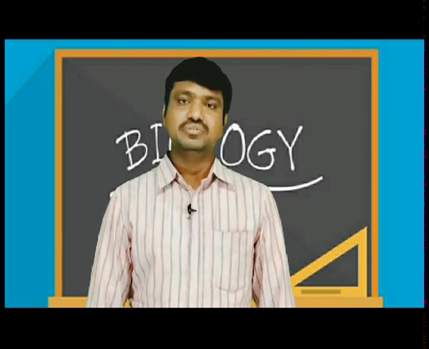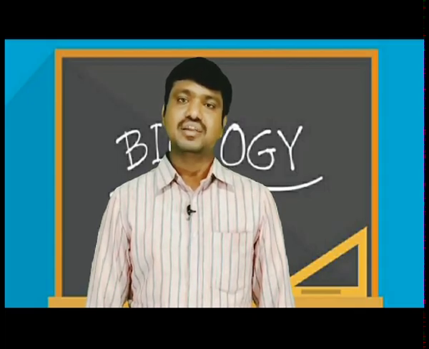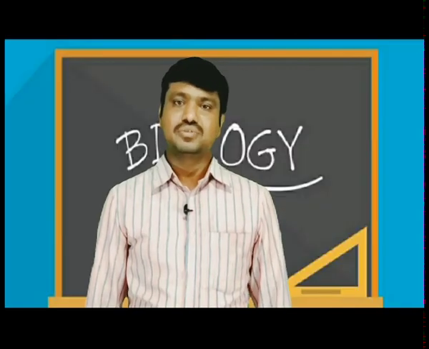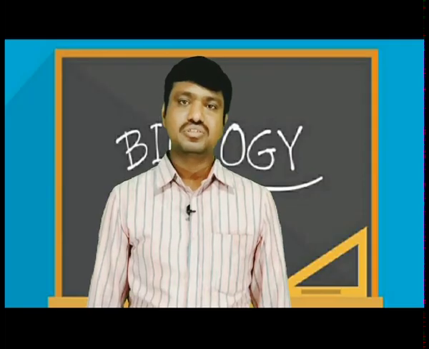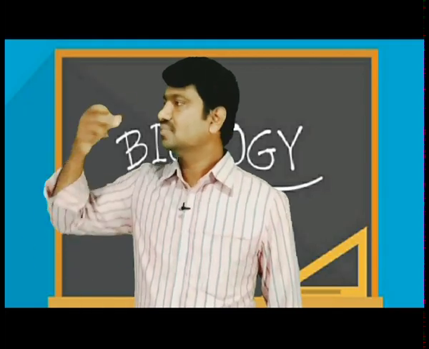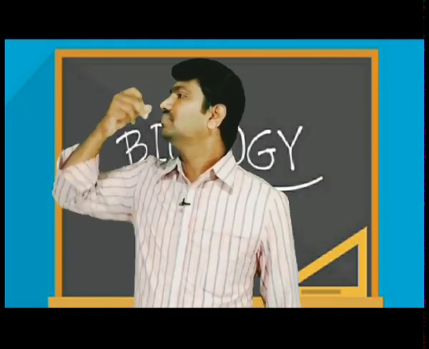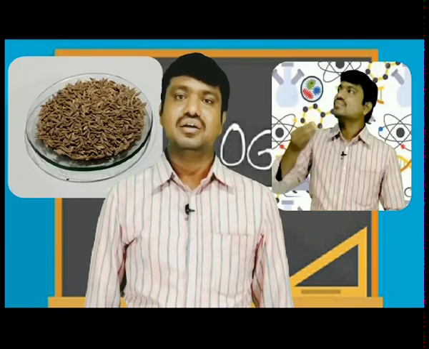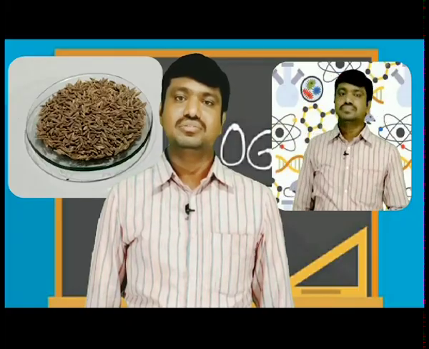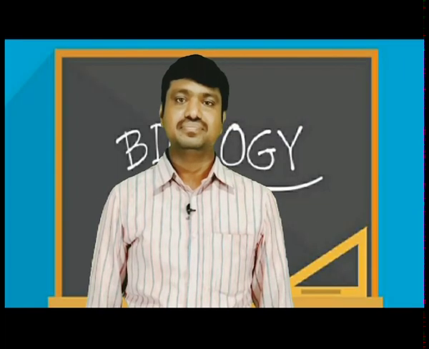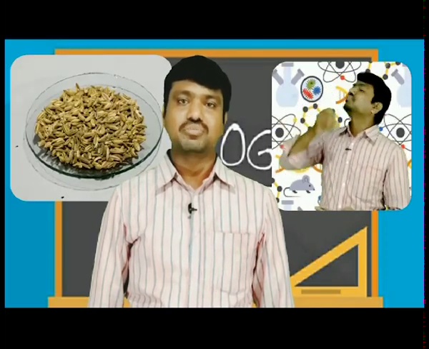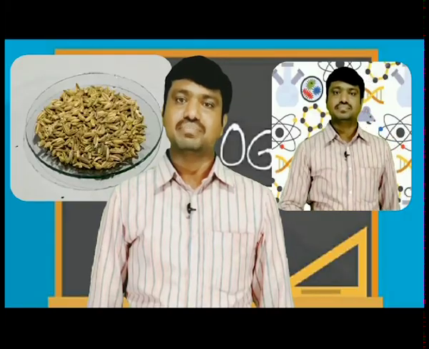For doing this activity 2, the materials required are jeera seeds, saunf seeds, apple and potato. Students, first close your nose with your fingers like this. Then take some jeera, pop it in your mouth, chew it for some time. After some time, take saunf seeds into your mouth and chew them for some time.